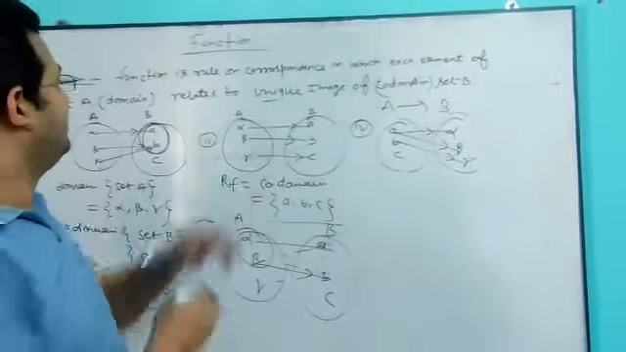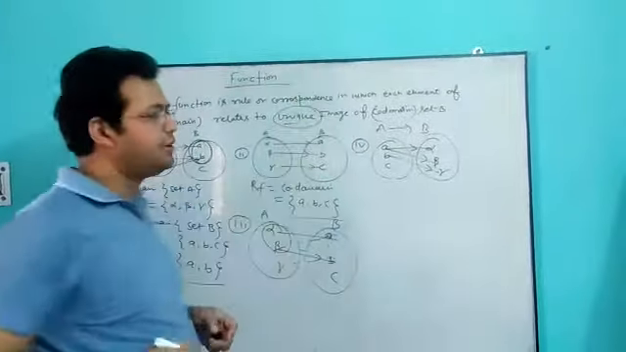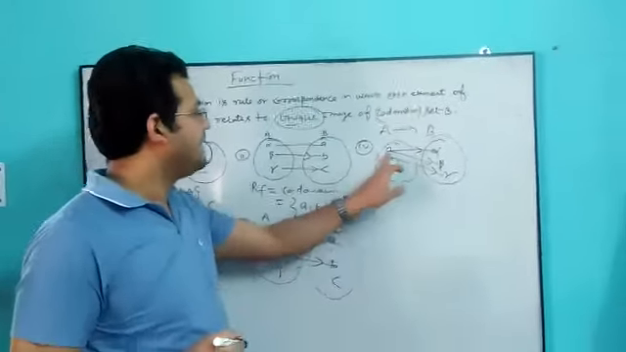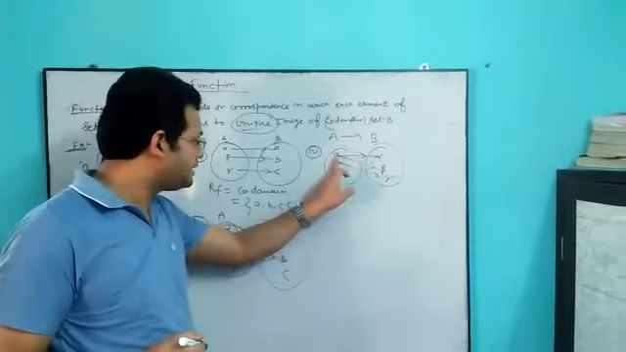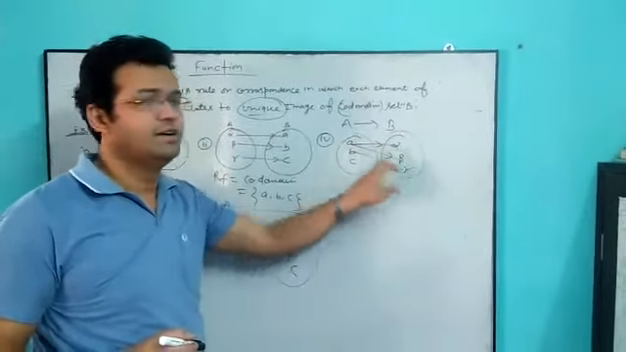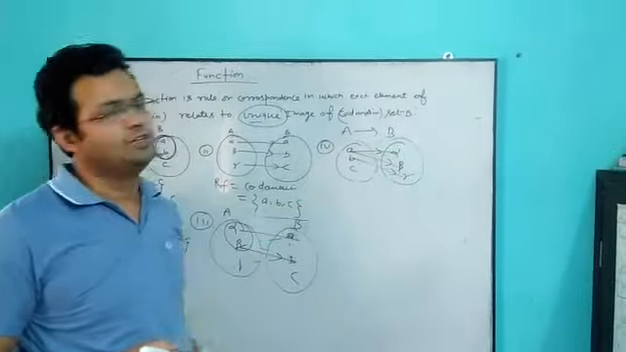So look at this part, unique image. What do we mean by unique image? It means each element should be connected uniquely, but here A is connected to both alpha and beta. Both images, alpha and beta, are related to A, so it is not a function.